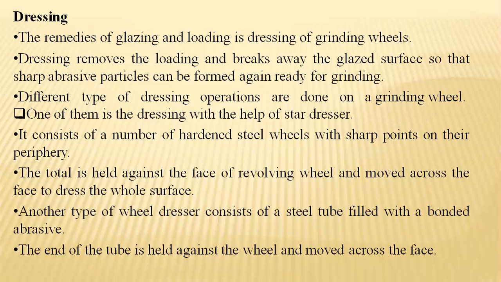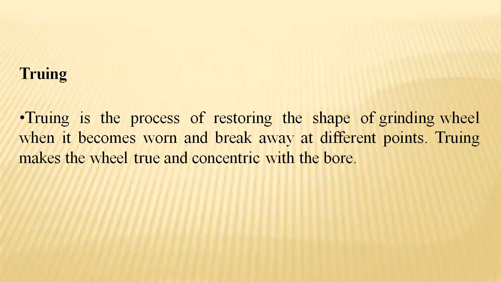Another type of wheel dresser consists of a steel tube filled with bonded abrasive, and the end of the tube is held against the wheel and moved across it. Truing is the process of restoring the shape of the grinding wheel, usually when it wears and breaks away at different points.